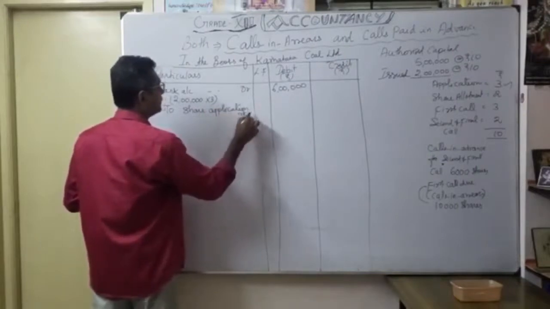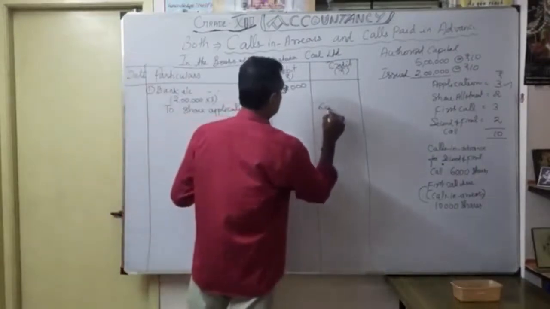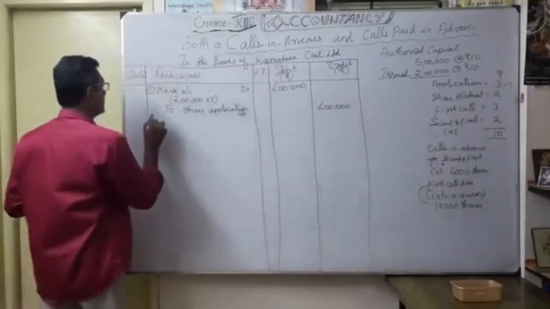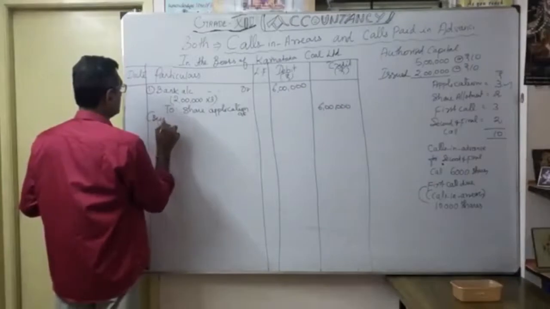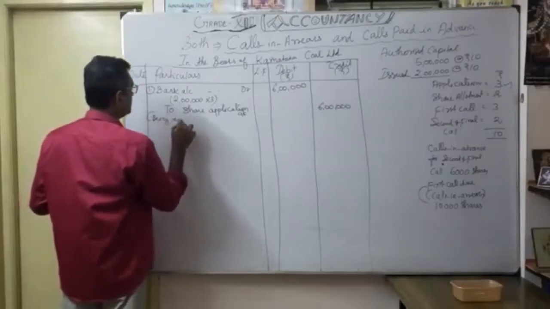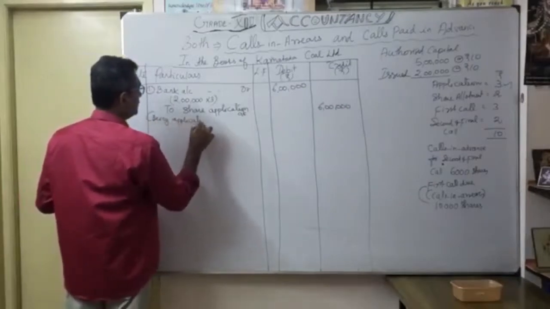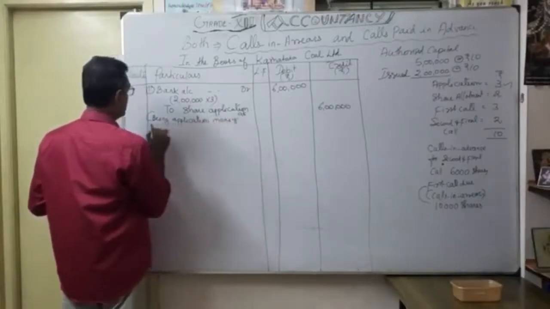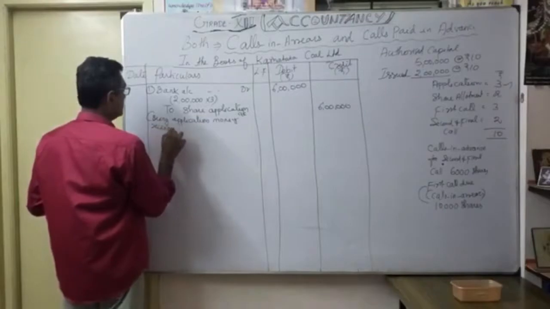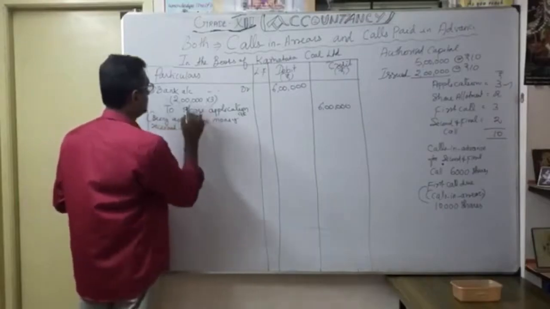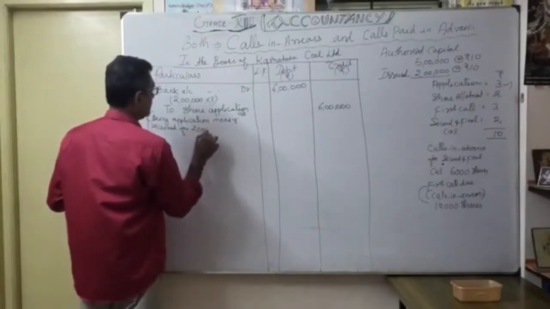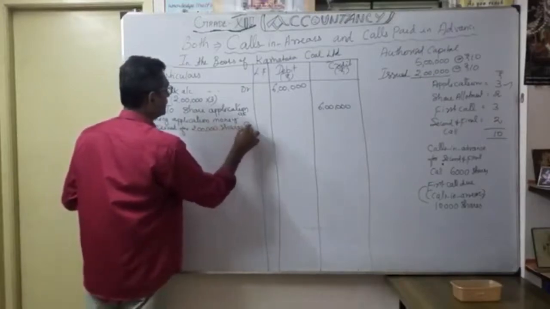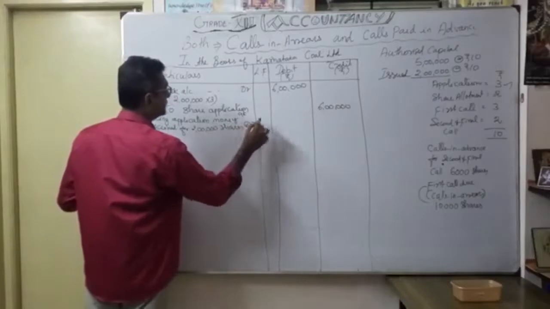Okay, share application account, how much? 6 lakhs. So narration is very, very important. As you know, how you have to write: being application money received for how many shares? 2 lakh shares, 2 lakh shares at the rate of 3 rupees each.